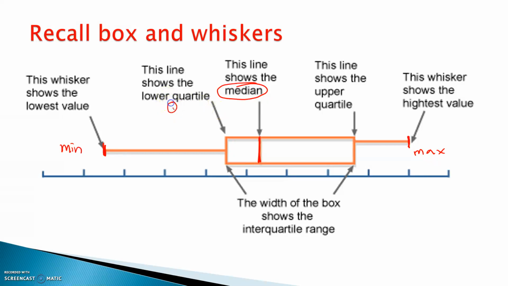That creates my Q1 or lower quartile, which is right here. And then I do the same thing with the upper half. I try to find the middle of the upper half, which is Q3, which ends up here. And of course, that creates my box in the middle and my whiskers on the side.